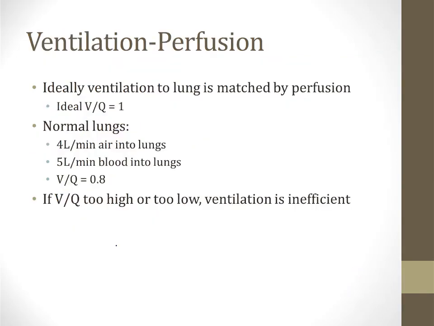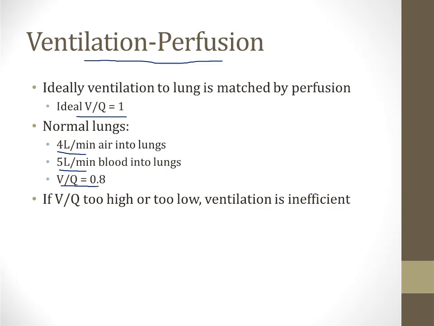To understand the other mechanisms of hypoxemia with a high AA gradient, we need to understand ventilation and perfusion. Ideally, the lung would have ventilation matched to perfusion. In other words, the ratio of ventilation to perfusion of the lungs would be 1, so that every time an air molecule moves into the lungs, there is a matched molecule of blood ready to scoop up the oxygen and take it away. However, in normal lungs, ventilation is about 4 liters per minute and blood flow is about 5 liters per minute. So in the normal lung, the VQ ratio overall for the entire lung is 0.8.